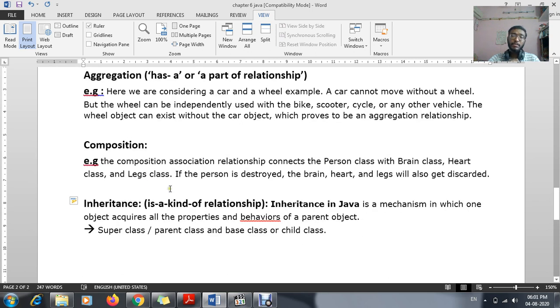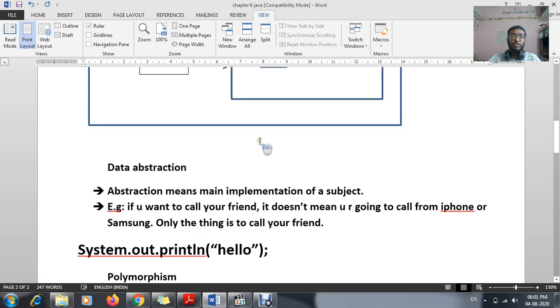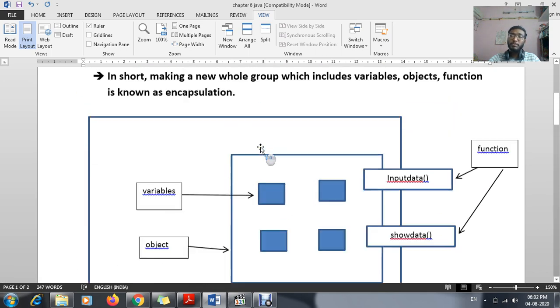Now inheritance means all the properties, behaviors or characteristics which are derived from your parent class. That means those properties which are available in your parent class, the whole properties will be derived, or given to the base class or a child class. It is known as your inheritance. Clear? Okay, so this here ends your sixth chapter.